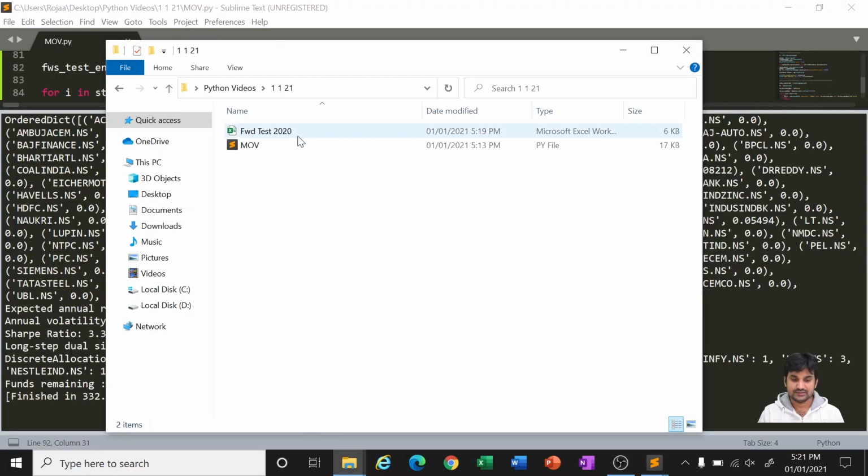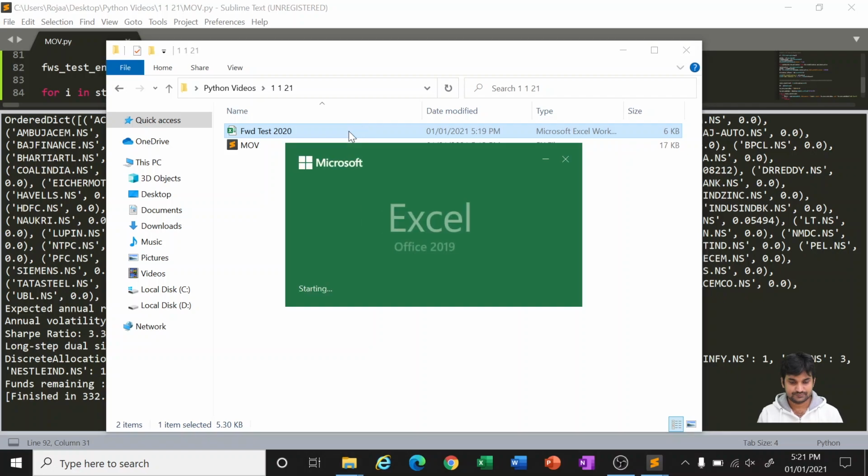So here it is. It will be in the same folder where you have created and saved your Python file; the Excel will be stored there. So we'll be opening that now. The system becomes slow, it seems.